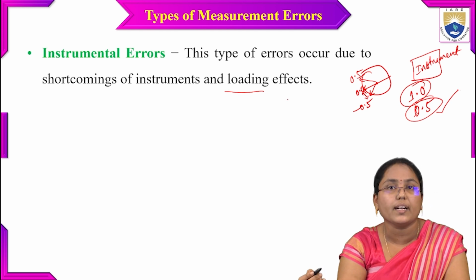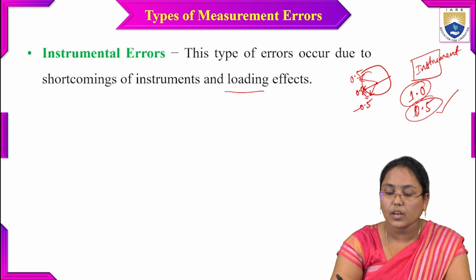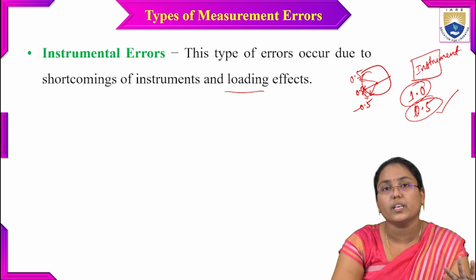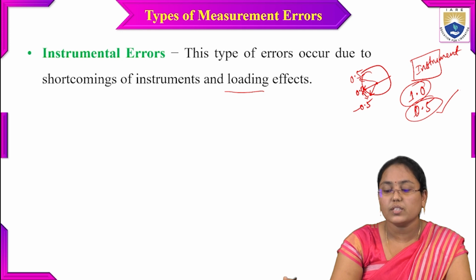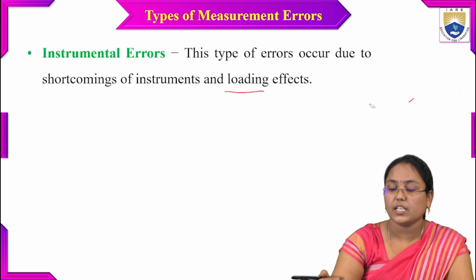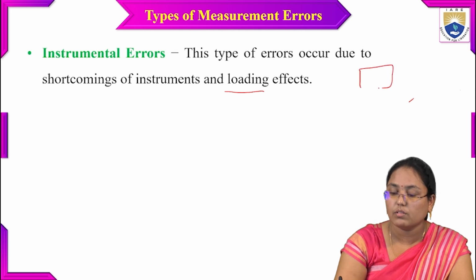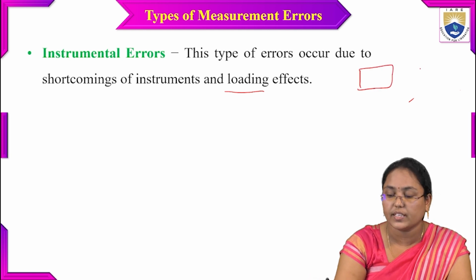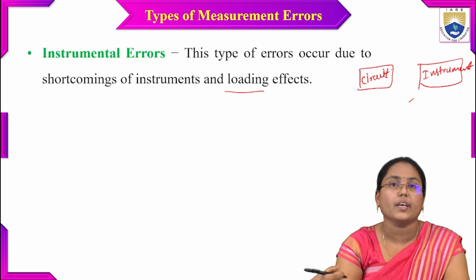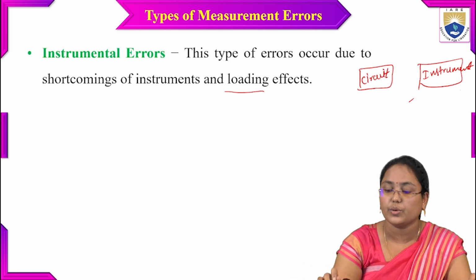Now loading effect means something is loading on the particular instrument. Here, I have two things: one is an instrument, and this is a circuit, or any block or any other instrument you can take into consideration.